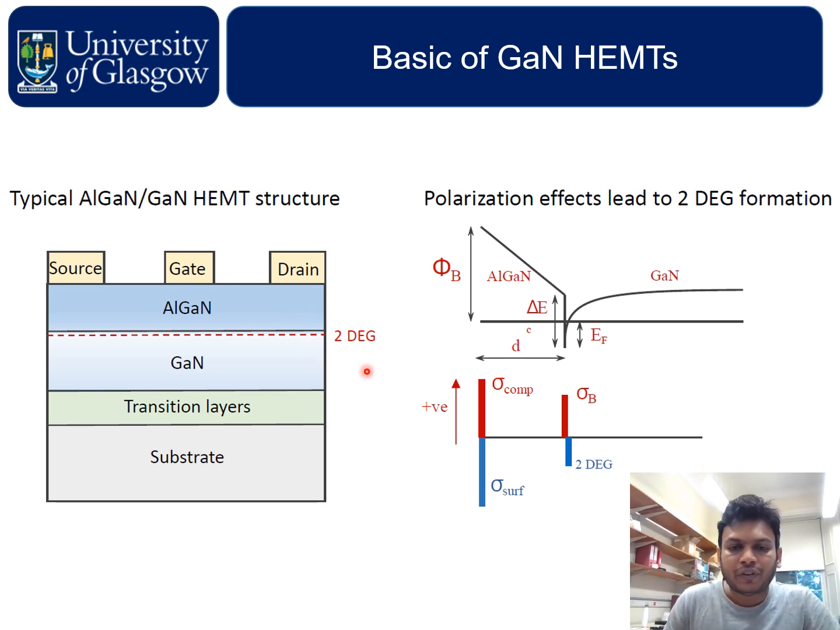At the interface between the aluminum gallium nitride and gallium nitride, because of the polarization, a two-dimensional electron gas, a high density electron charge, is formed. You can see the band diagram on your right hand side. Here is the aluminum gallium nitride as a barrier and gallium nitride as a buffer layer. The distance d shows the aluminum gallium nitride thickness.